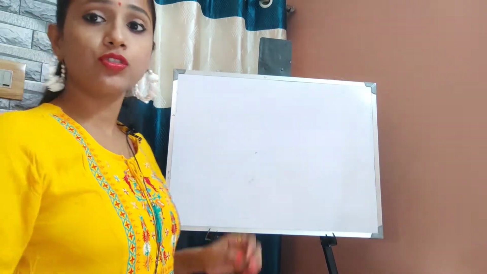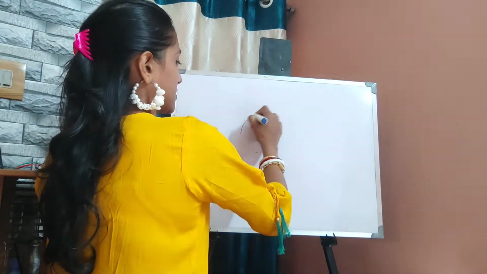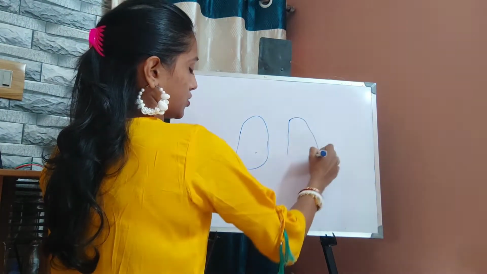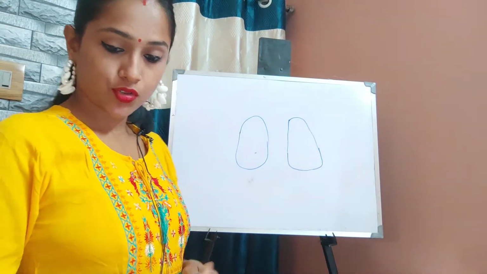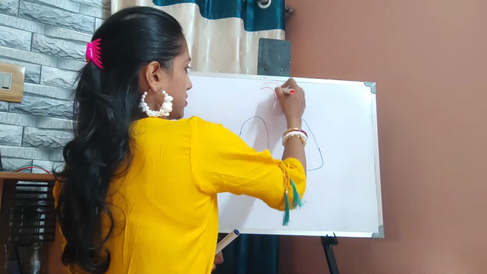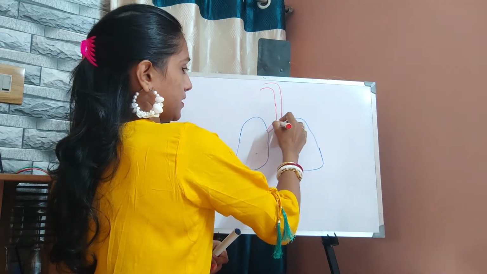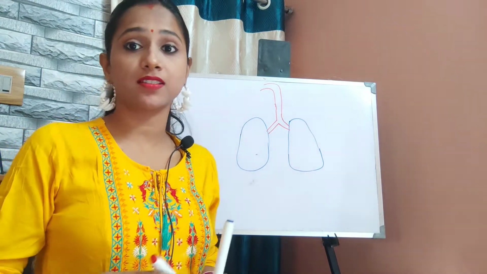First of all, we know that our main respiratory organ is our lungs, which are situated on the two sides of the heart, right? So here this is our windpipe or trachea, which comes over here and gets divided into two branches, which are termed the bronchi.